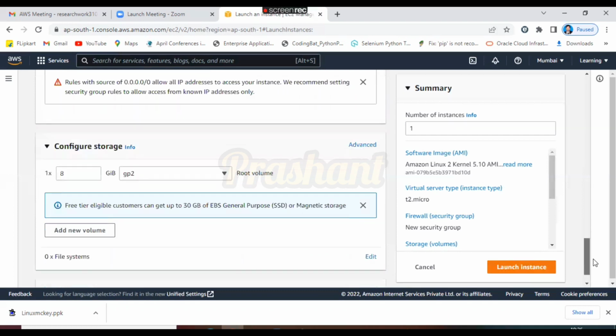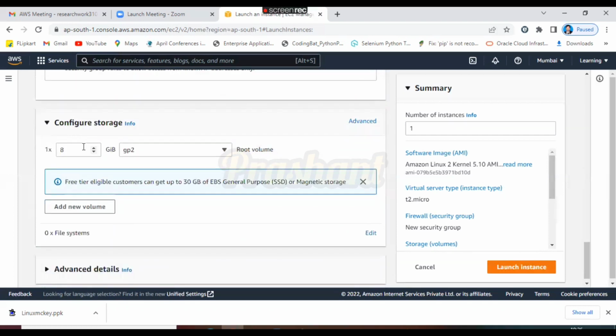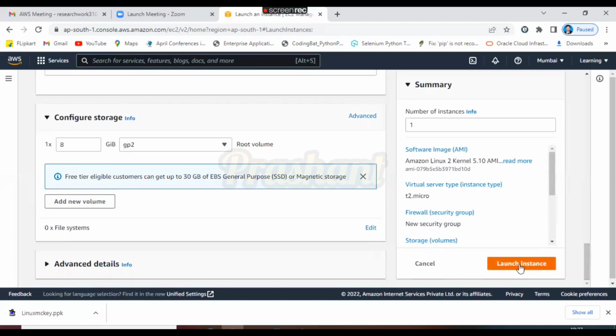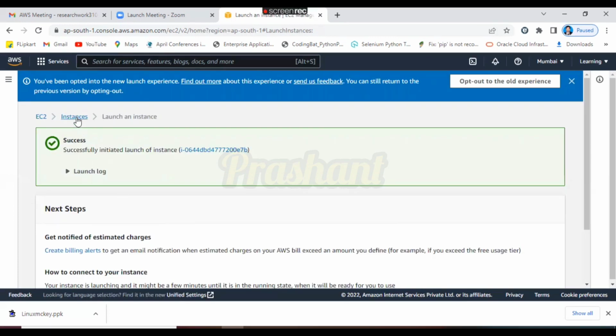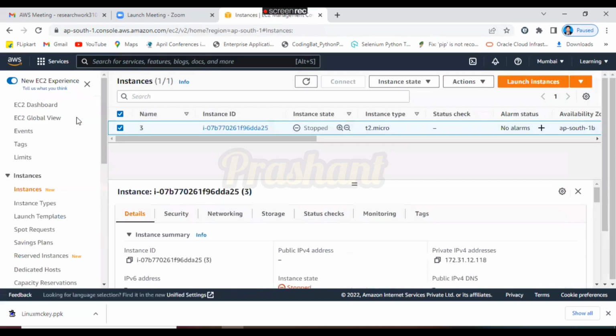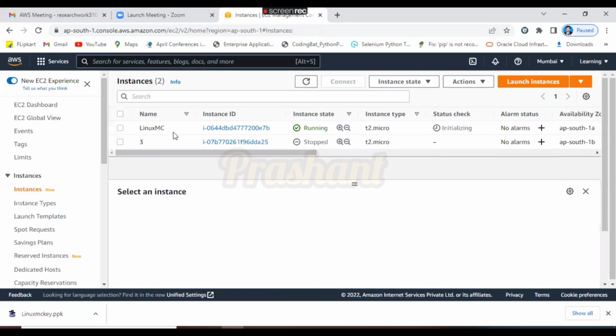Just scroll down. See here, we got one CPU with 8 GB of space. In the free tier eligible, as I explained, this is called a root volume, as well as EBS, Elastic Block Storage. Then scroll down and click on the launch instance button. For the EC2 instance, go back to instances and click on the refresh button. Our Linux machine got created successfully.